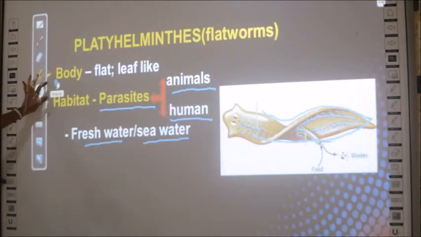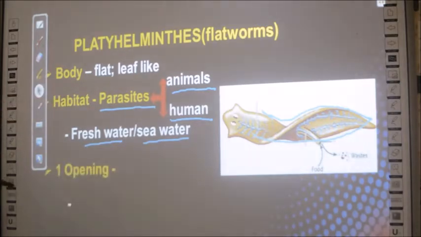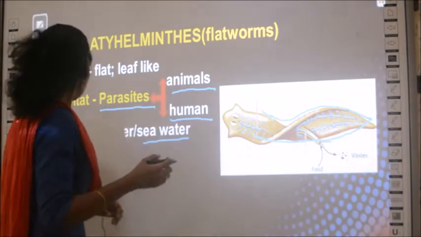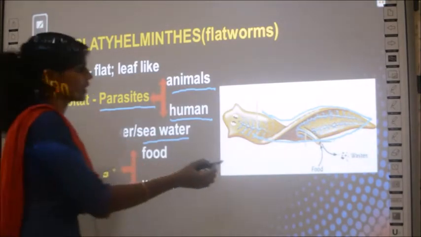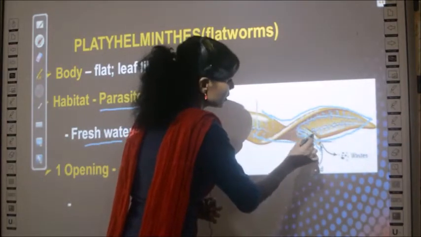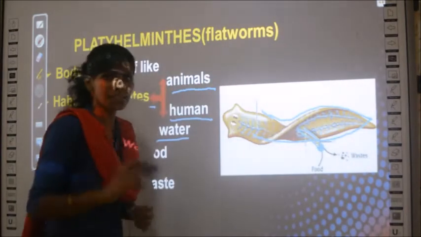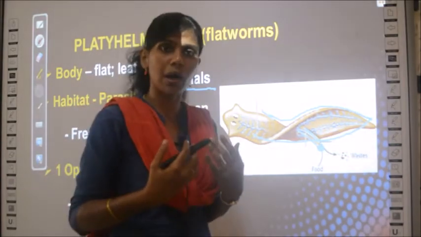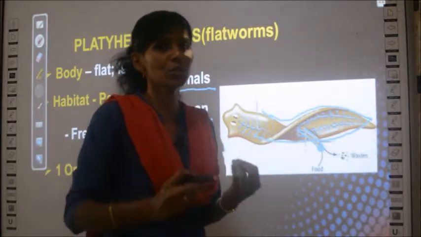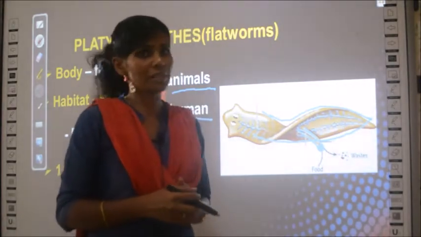Then what is the next property of Platyhelminthes? They have one opening. Can you see this opening? So there is one opening for Platyhelminthes, and this one opening acts both as the mouth as well as a way to pass out the excretory material.